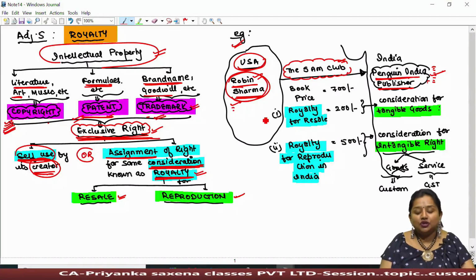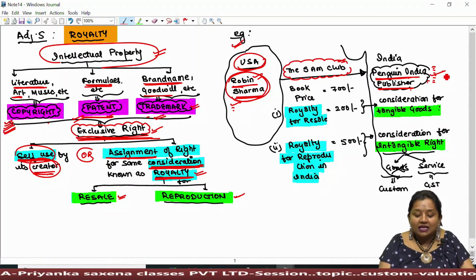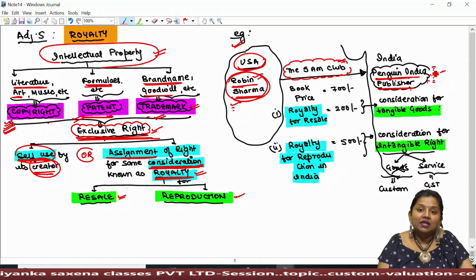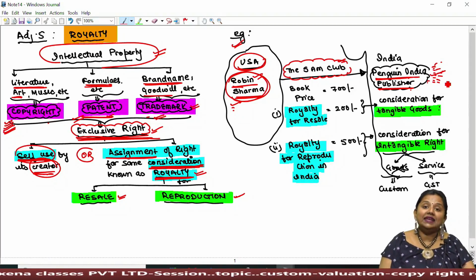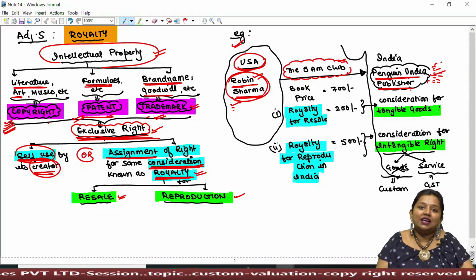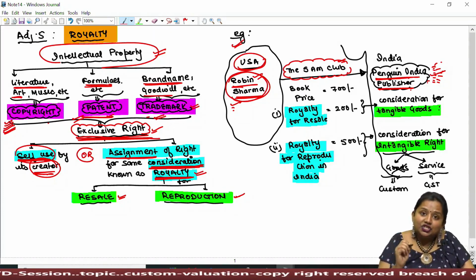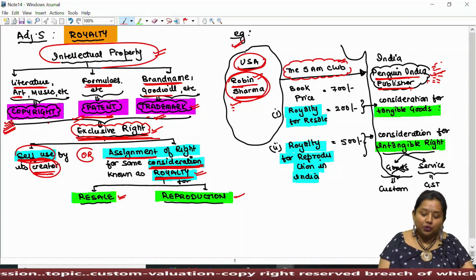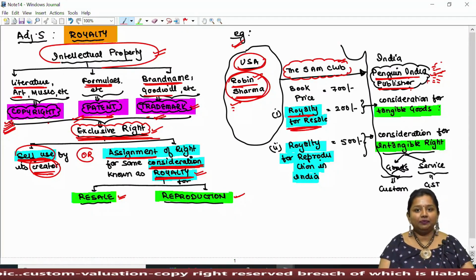Now, Mr. Robin Sharma asks the reason behind it. So, Penguin India says that if I become the monopolistic seller of your book in India, then I can decide the price of the product, in which I can make a huge profit margin. And I can share a part of that profit with you in the name of royalty if you give me this exclusive right.